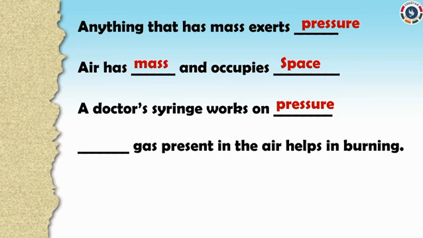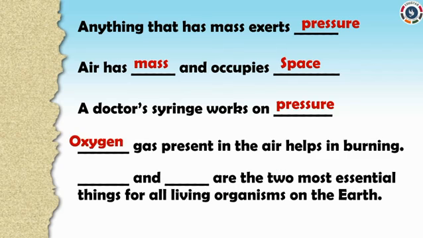Dash gas present in the air helps in burning. Which gas present in the air helps in burning? Yes, dears, it's oxygen. Dash and dash are the two most essential things for all living organisms on the earth. What are they? Air and water.